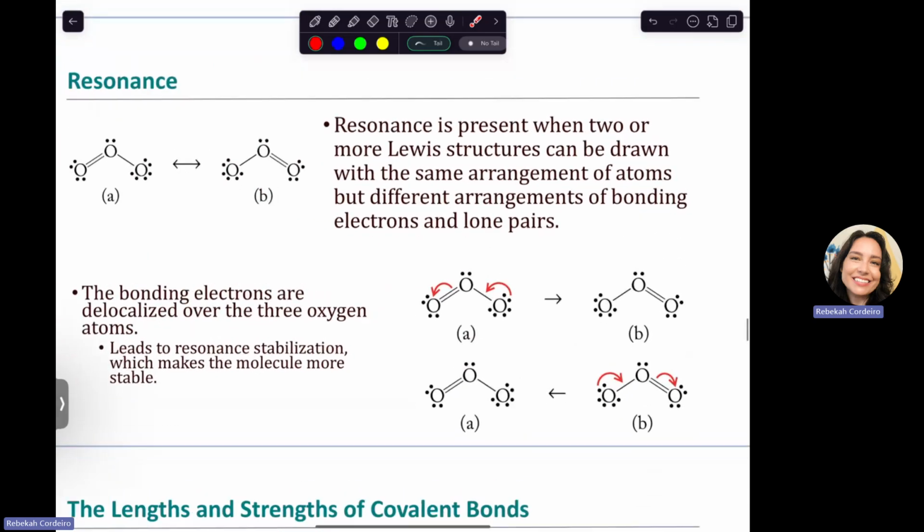So resonance structures can stabilize a molecule. It can make a molecule stable that might not otherwise be. So ozone is not very stable. This single bond right here is really easy to break. And so actually it's a little more stabilized with this resonance. It's because the electrons are delocalized over all the atoms. And so everybody's sharing the extra burden or extra load of those electrons. Everybody's getting access to them because they're being rotated around. It's a little more even, and that makes it more stable.